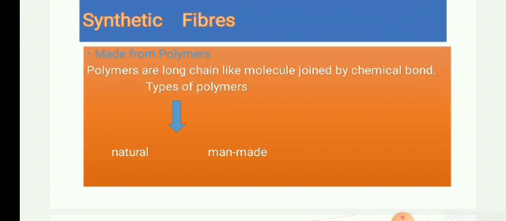So these polymers are natural and man-made. Natural polymers are cotton, cellulose, protein, wool, all these are natural polymers which are in nature, and man-made polymers from which we make synthetic fibers. Even plastic is also a man-made polymer.